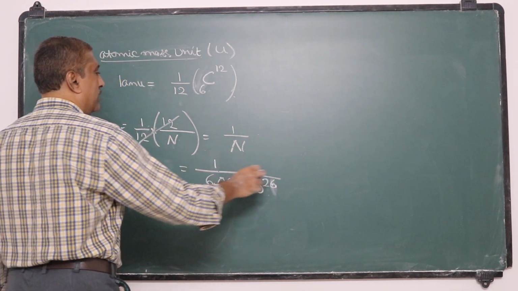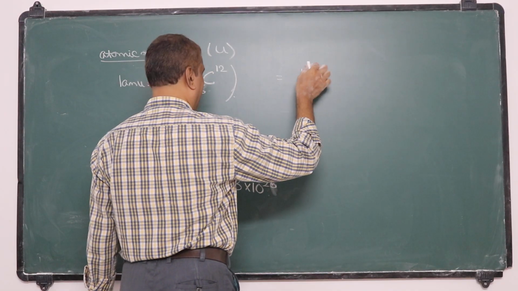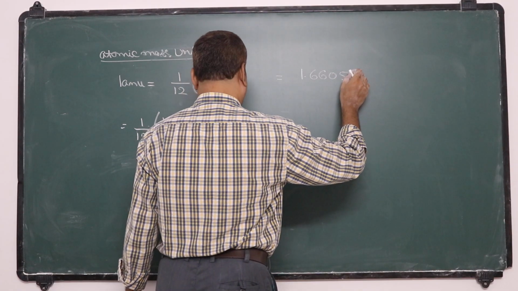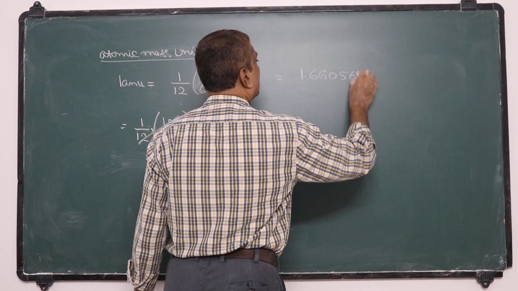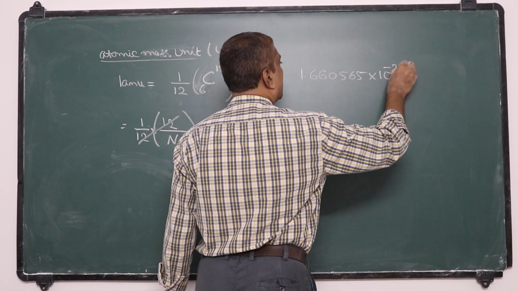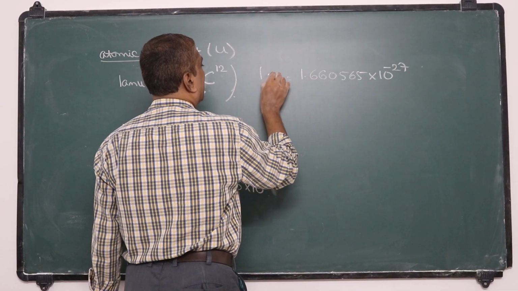So this value gives 1.660565 into 10 power minus 27. So this is given as 1 atomic mass unit.